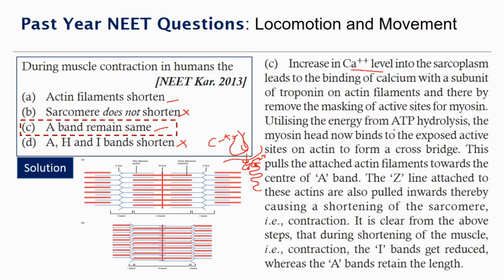So this is where the ATP hydrolysis also occurs. The myosin head now binds to the active site on the actin to form a cross bridge. So there is formation of cross bridge. Since the calcium goes and binds there, there is also the binding between the actin and the myosin. This pulls the attached actin filaments towards the center of the A band. The H zone and the Z lines attached to these are also pulled inwards, thereby causing shortening of the sarcomere, i.e. contraction. It is clear from the above steps that during shortening of muscle, i.e. contraction, the I band gets reduced, whereas the A band length remains constant. So moving on to the next question.